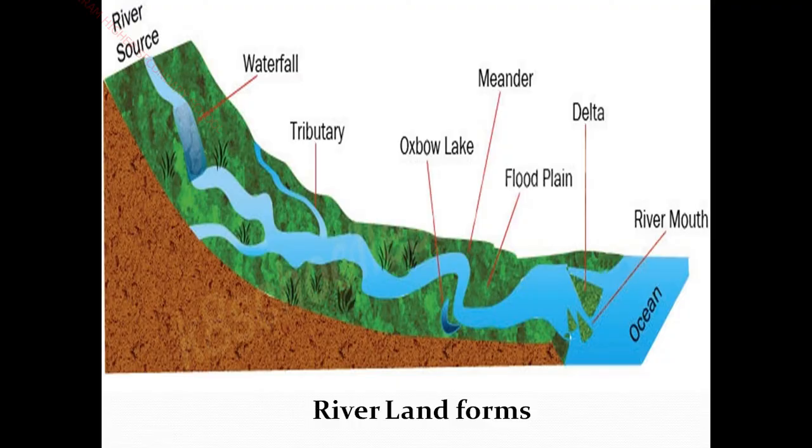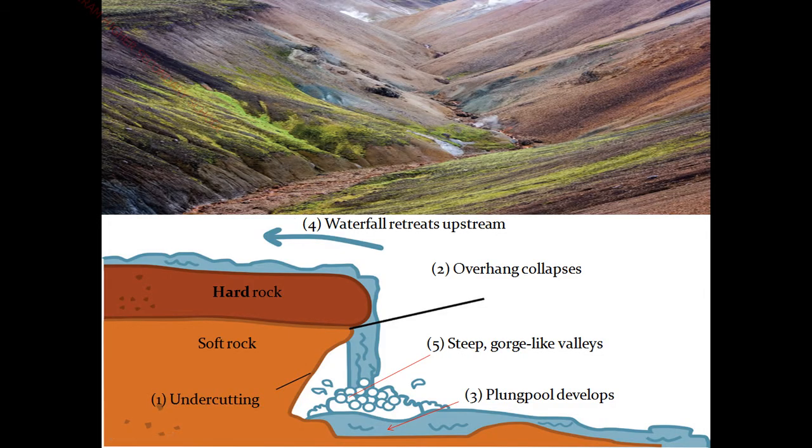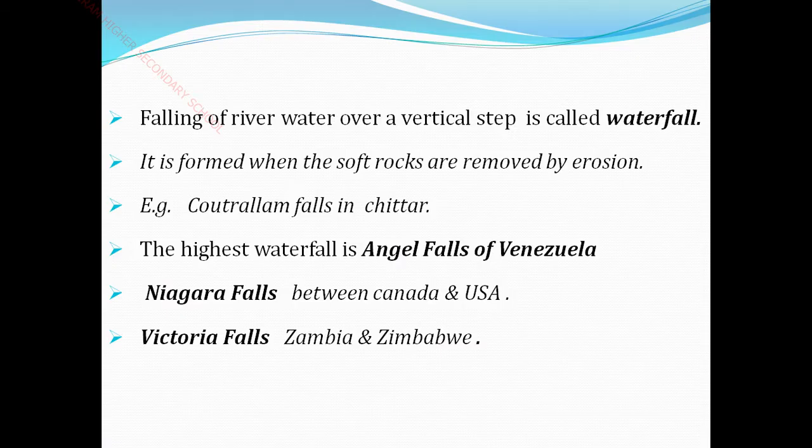So this is the V-shaped valley, one of the river landforms. Okay, the V-shaped valley flows in between some mountains only. This valley will be formed there. Okay, let us see the falling of rivers.